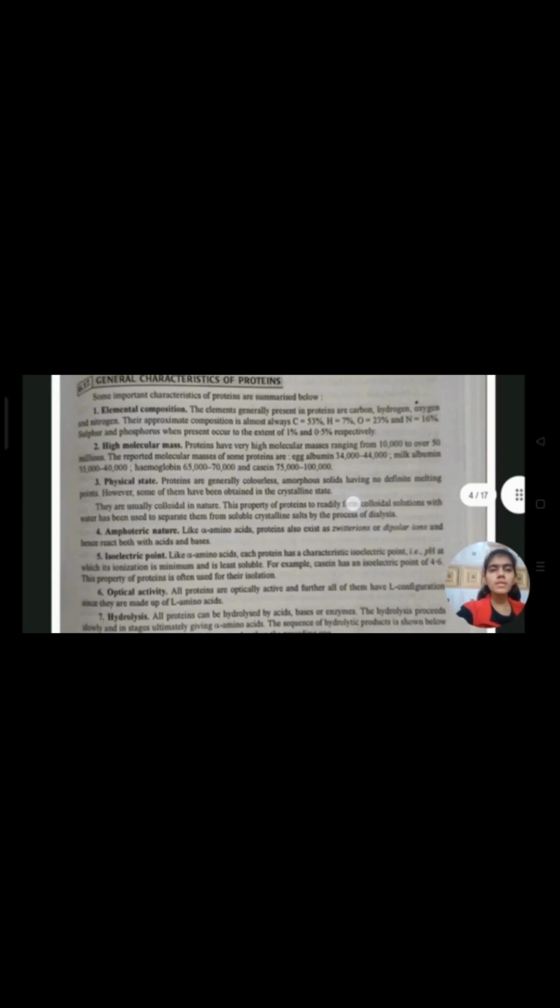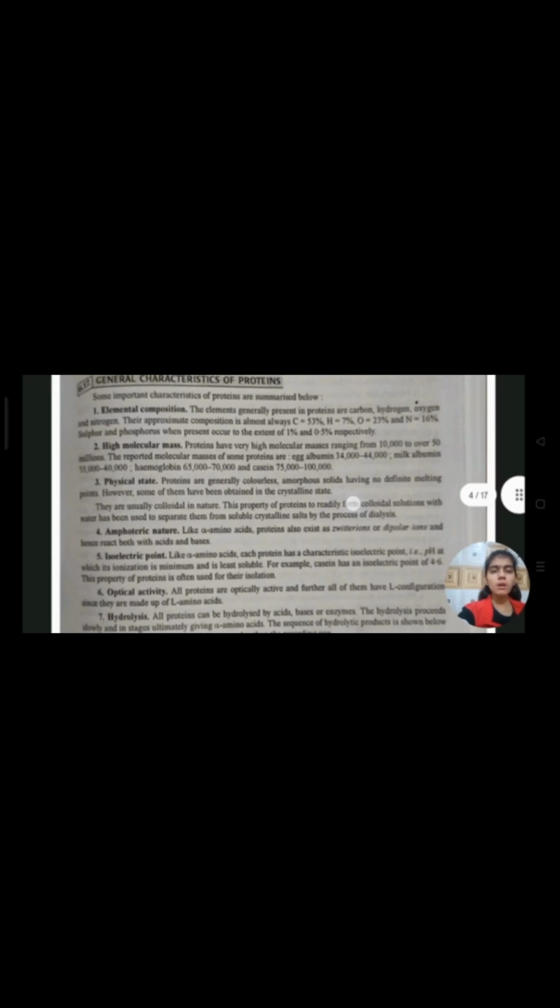Third characteristic is physical state. Proteins are generally colorless, amorphous solids having no definite melting points. However, some of them have been obtained in the crystalline state. They are usually colloidal in nature. This property of proteins to readily form colloidal solutions with water has been used to separate them from soluble crystalline salts by the process of dialysis.